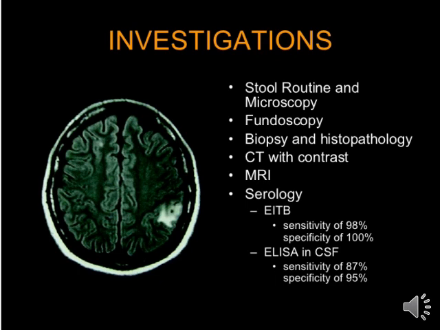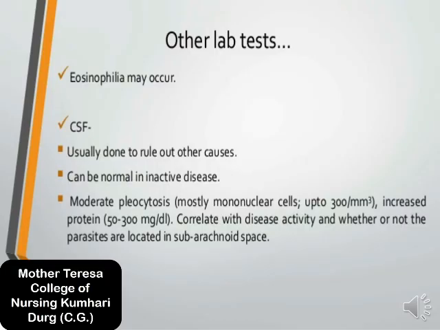Other lab tests are also available in neurocysticercosis, like eosinophilia, which may occur. CSF analysis, which means lumbar puncture analysis, is also a very important tool to detect the patient related to neurocysticercosis, usually done to rule out other causes.